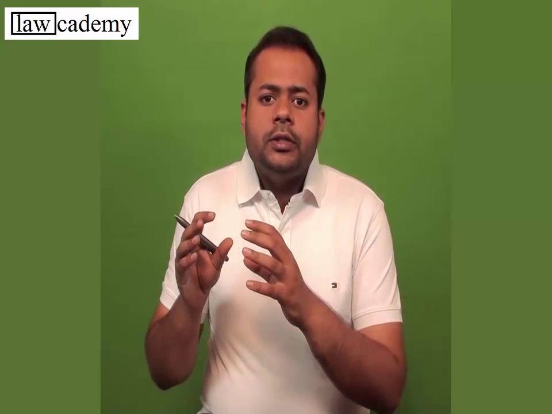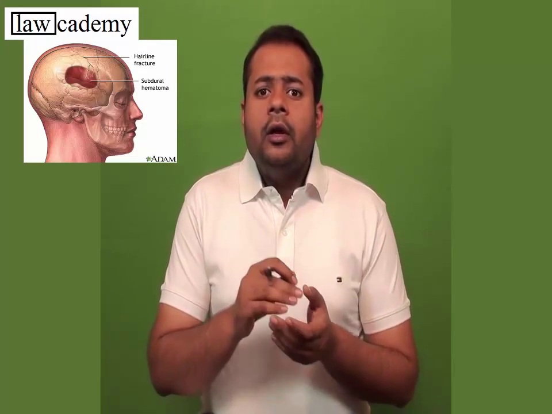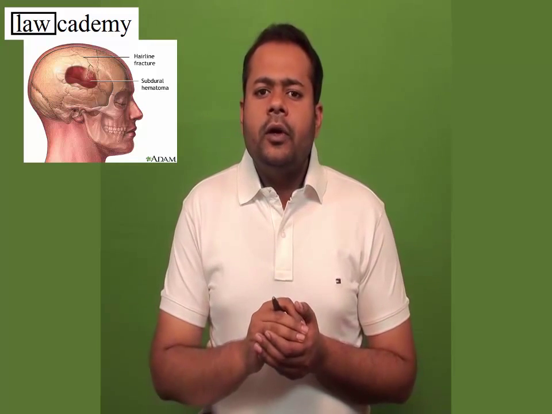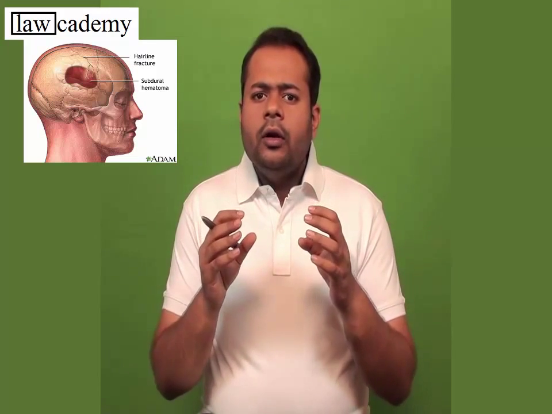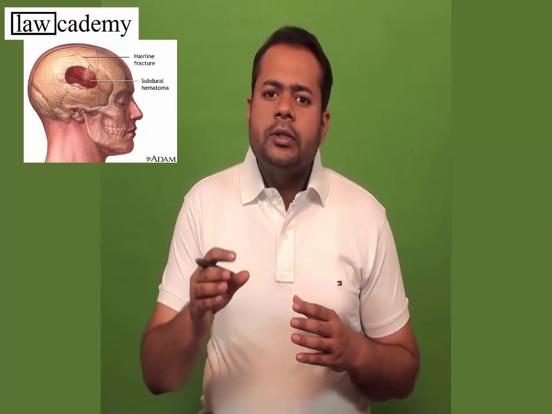On the other hand, here we are talking about a kind of injury which is sufficient in ordinary course of nature to cause death. For example, I told you a very young man gave a very heavy lathi blow made of iron on the head of an old man. Now what happened? This resulted in fracture of the skull of the person. You can easily ascertain that this kind of injury is sufficient in ordinary course of nature to cause death, and the person will be liable for the murder.